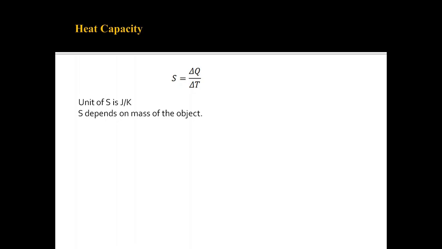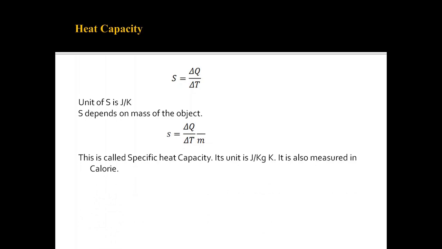So in order to eliminate this mass dependence of heat capacity, we introduce the specific heat capacity, that is heat capacity divided by M, and its unit is joule per kilogram per Kelvin, and it's also measured in calorie.